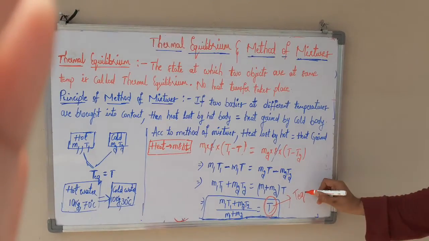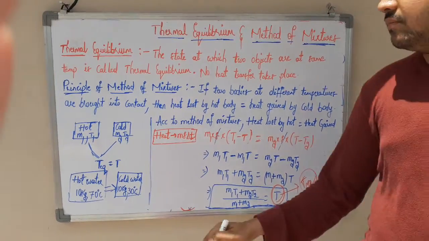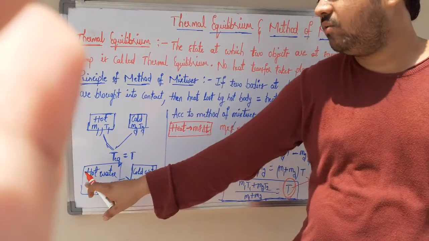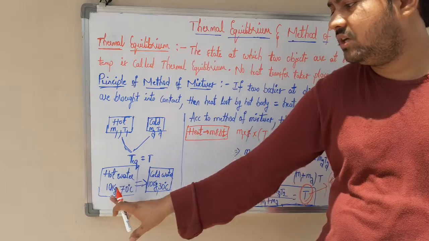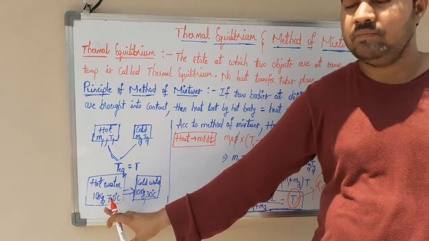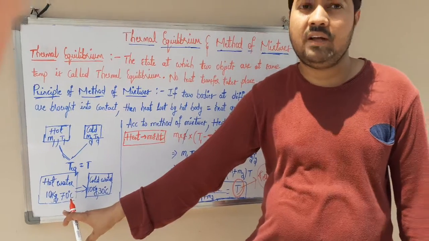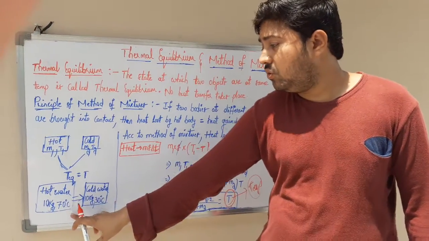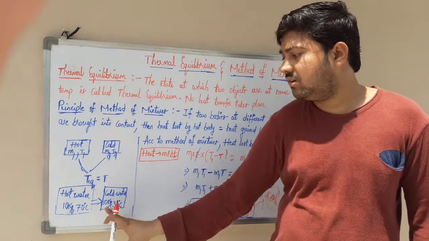Now I am giving you one problem to solve. We have hot water. For example, if you want to bathe, we will heat the water. For example, if you heat water of mass 10 kg to 70 degrees centigrade, at 70 degrees centigrade you cannot take a bath because it is very hot, it will burn our skin. So what you need to do is cool that hot water by mixing some cold water.